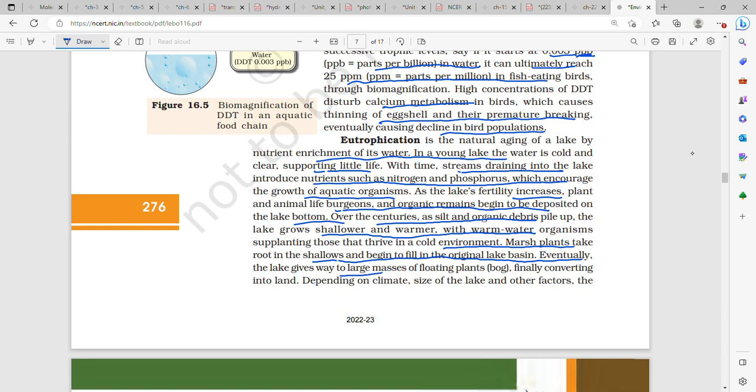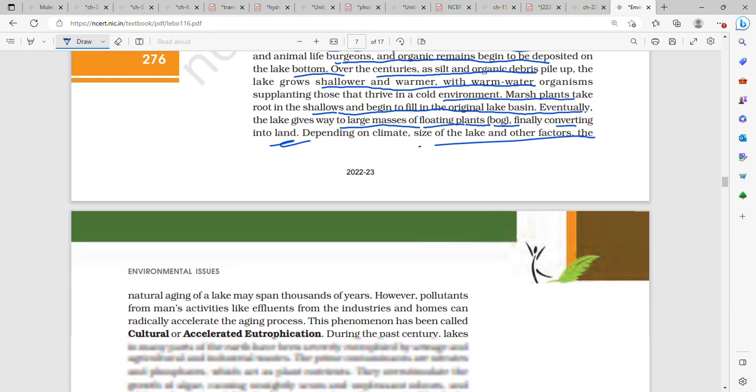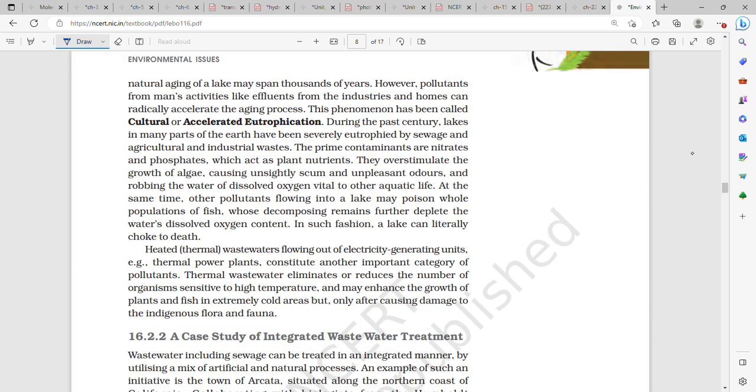Eventually, the lake gives way to large masses of floating plants or bog, finally converting into land. Depending on climate, size of the lake and other factors, the natural aging can take thousands of years, but pollutants from man's activities like effluents from industries and homes have radically accelerated the aging process, and this phenomenon is called cultural or accelerated eutrophication.